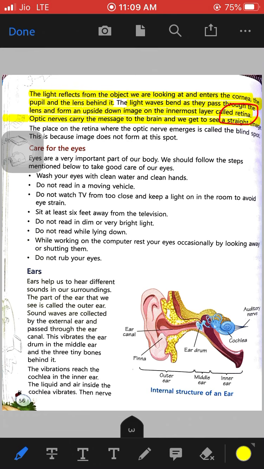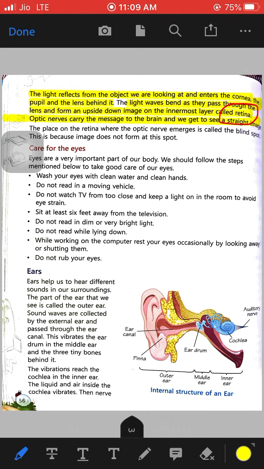As soon as that light passes through the lens, an upside down image is formed on the retina, and then the optic nerves send the message to the brain and we are able to see the straight image.